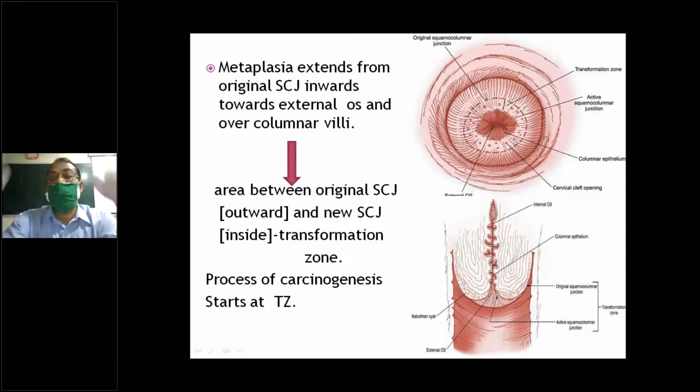So the basic thing is that normal metaplasia occurs beneath the columnar junction, where the reserve cell transforms into squamous.